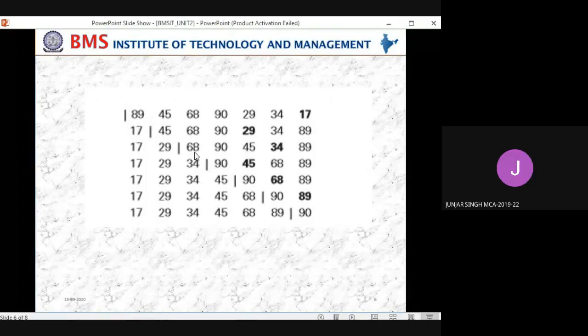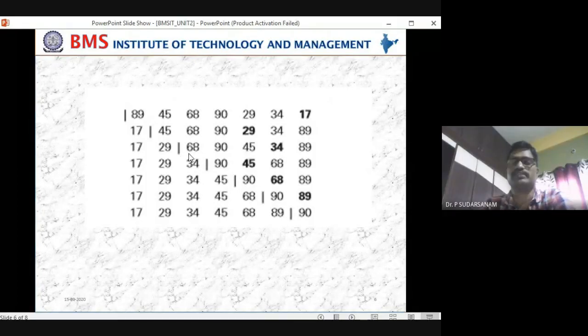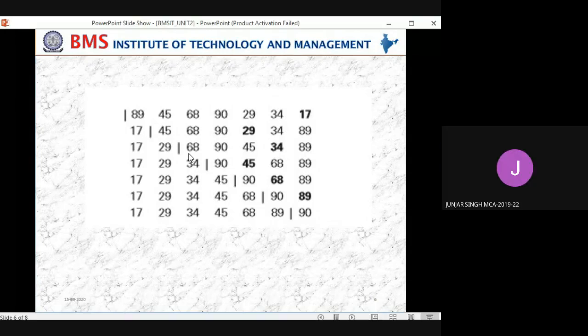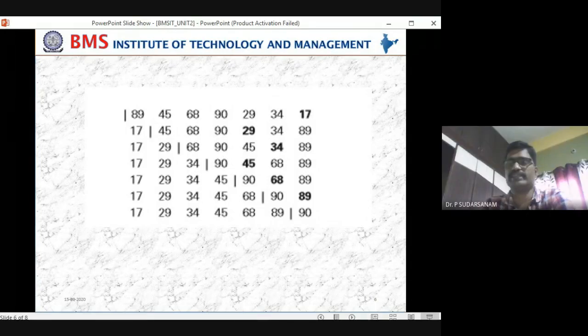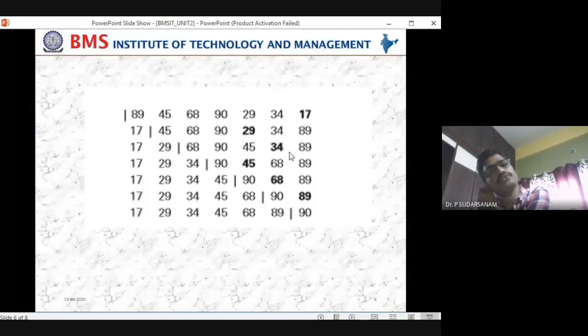Third iteration, where will it start, sir? I loop starts from 68, sir. So the J loop starts from 90. So you are finding the minimum element out of 90, 45, 34, 89. Which is the minimum element? It's 34, sir. Now 34 is swapped with 68. So 34 and 68 got swapped.